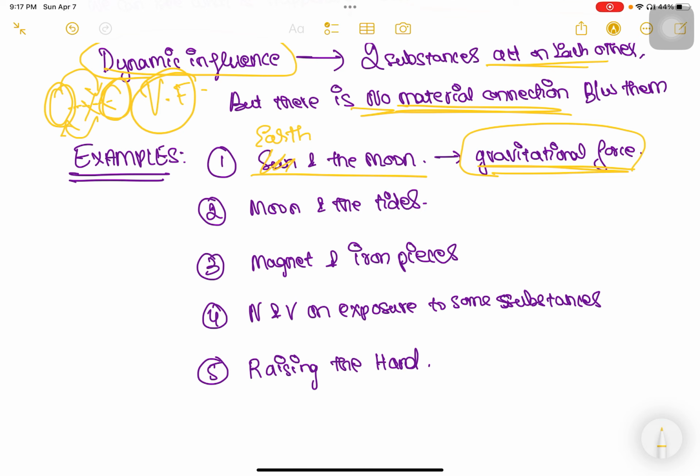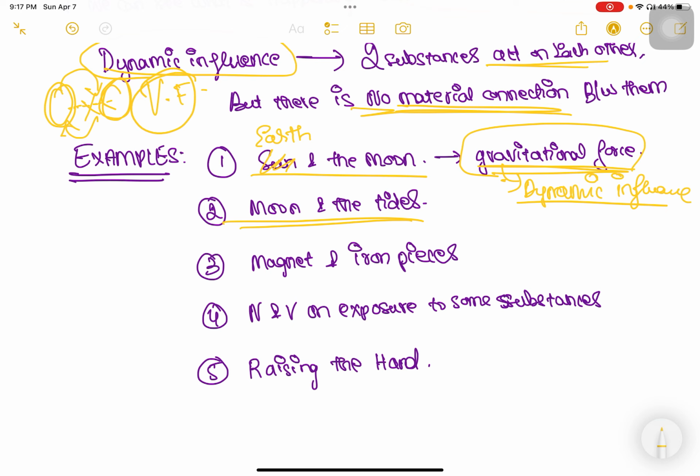So this becomes dynamic again. Okay, this is the dynamic influence, in fact. So gravitational force has a dynamic influence between the earth and the moon. Similarly, we have the moon and the tides. So we know the effect of full moon and no moon on the tides, correct? The high tides, the low tides. So we know that the moon has an effect on the tides.